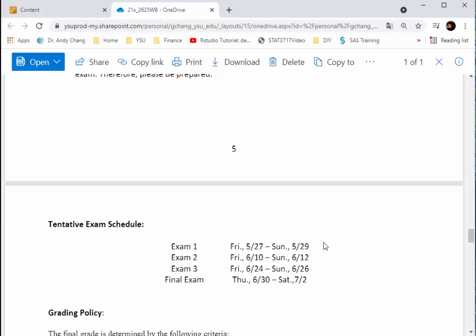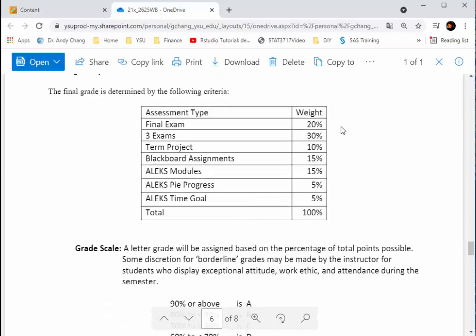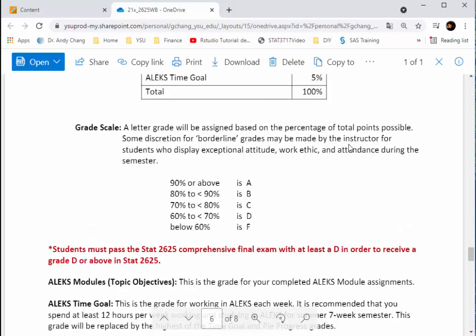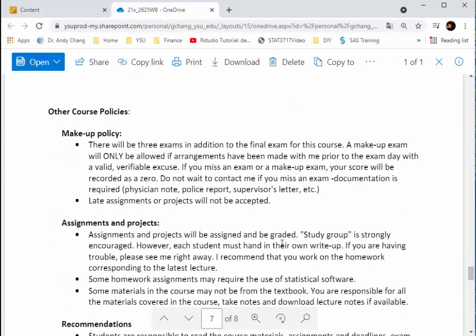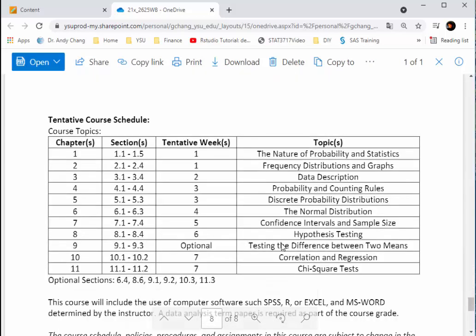Now you can always change the schedule, but make sure you schedule a time that is at least 24 hours before you take the exam to avoid a $5 fee. And this is the distribution of grades for all different activities in the class. And this is the grading scale. Now it's important that you know that for your final exam, you have to score at least a D in order to receive a passing grade for this course, right? So make a note on that. Okay, then you can read the rest of the topics here. Okay, so that's in the syllabus.